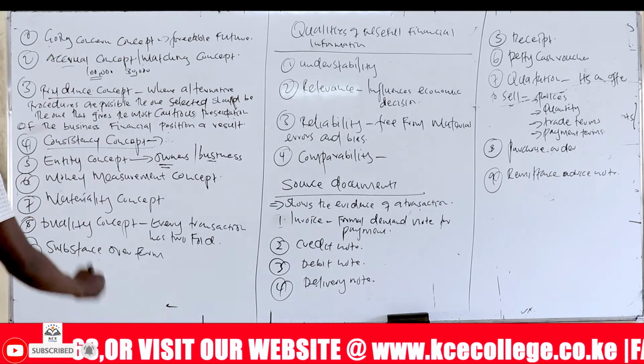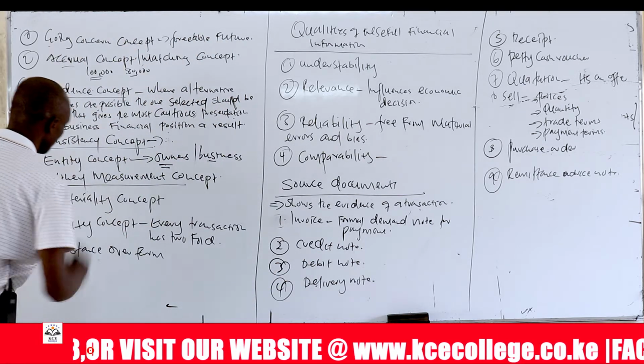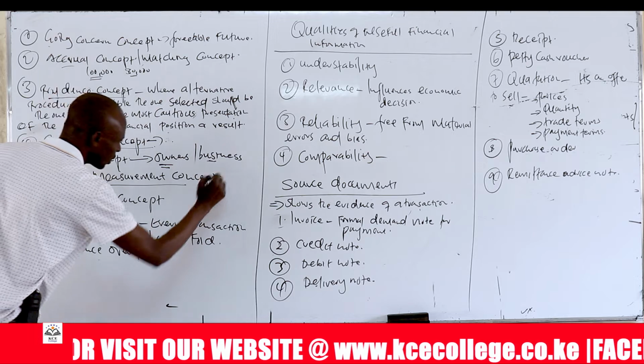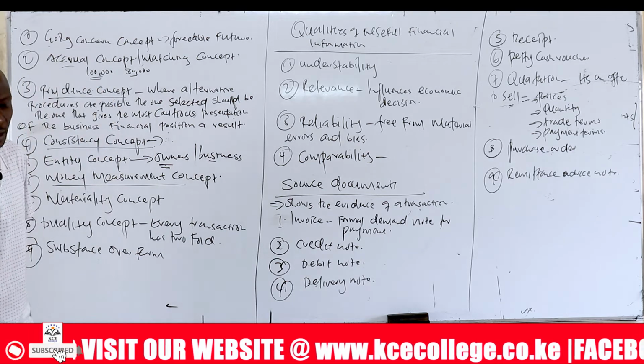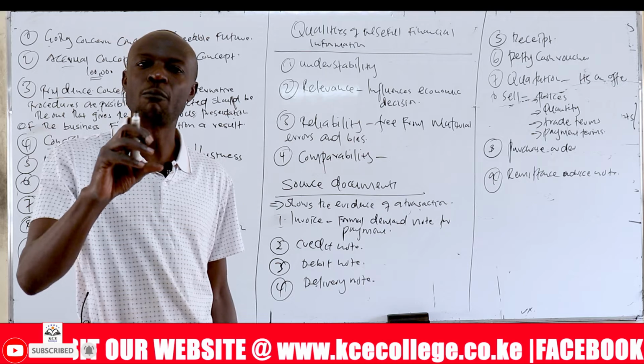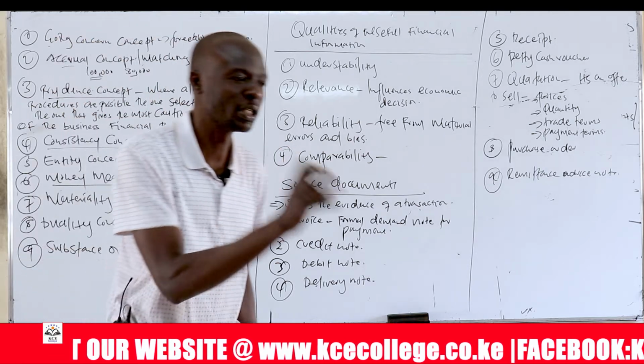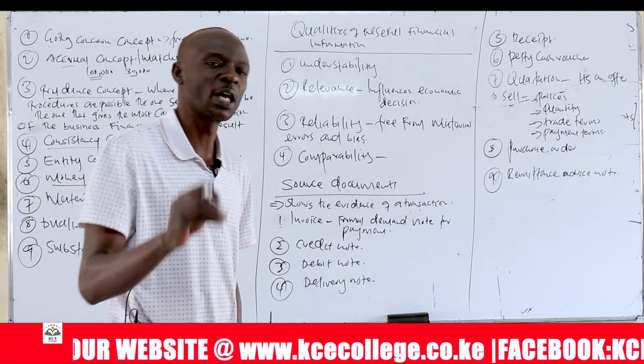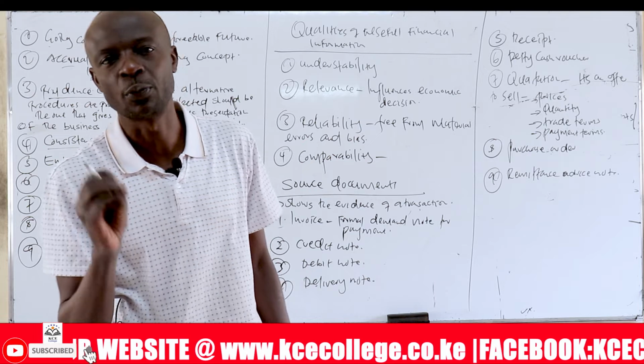And then there is what we call the money measurement concept. This one means that those items that are captured in financial statements should have monetary value. We should be able to measure them in terms of money. We can attach a monetary value to them. Those items that you cannot attach a monetary value to should not be reported in the financial statements.